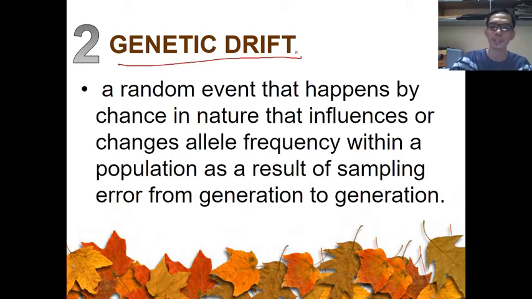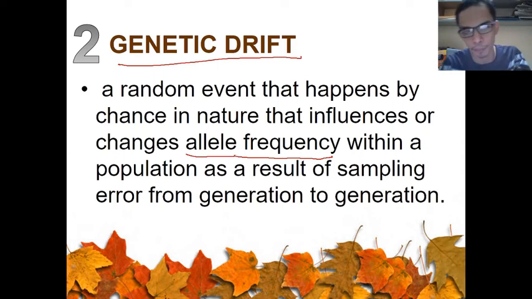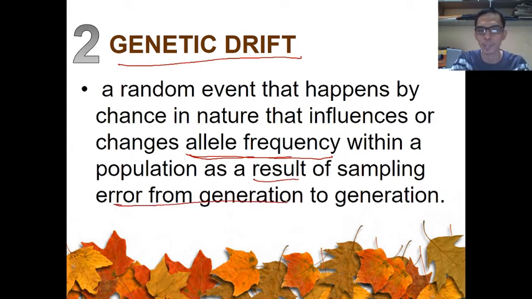Alright, so from the word itself, genetic drift, there is a movement, or there are changes in the genes, technically the allelic frequency. So the presence or variation of several traits in a particular population, that is what they call the allelic frequency, within the population as a result of sampling error from generation to generation. So this is a random event that happens by chance in nature.